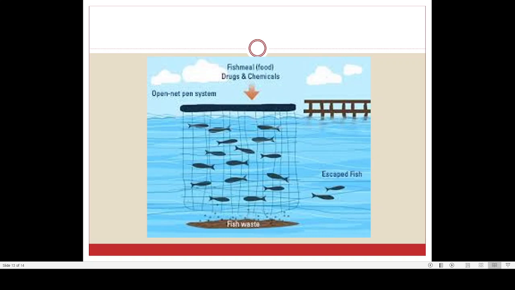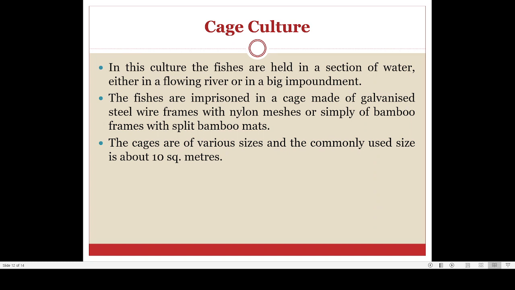Okay, now please listen. So this is known by the name cage culture. What we are doing is culturing fish in enclosed cages. The advantage of enclosed cages is that we don't need to supply any food, or take care of the water quality, or supply any oxygen, because everything comes from the free-flowing natural water or from the seawater. So this is the technique where we are culturing fish in an impoundment.